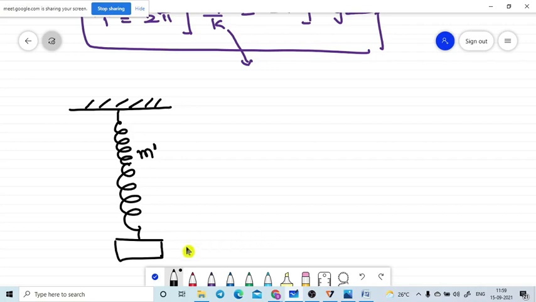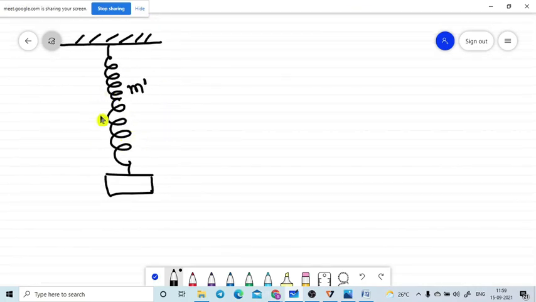So in some cases they will give the spring masses also. They will tell you to please consider the spring mass also while calculating the time period of the oscillating system. Then take the mass of the load attached to the system as m. In that case we have a formula.